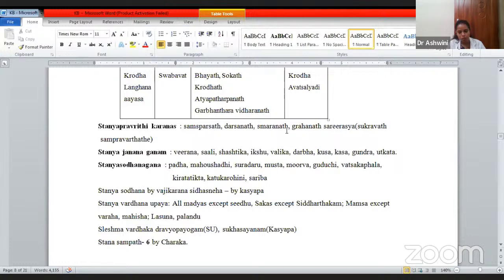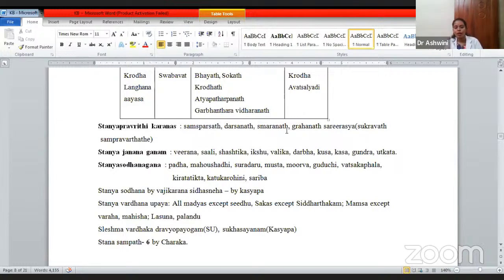Maha Aushada is nothing but Shunti. Suradharu, Musta, Murva, Guduchi, Vatsakaphala, Kiratatikta, Katurohini, Sariva. So these act as Stanya Shodhana. These both are from the same 11th shloka. Stanya Shodhana by Vajikarana Siddha Sneha: even Kashyapa has told that Stanya Shodhana can be done by using the Vajikarana Siddha Sneha. That is a formulation.